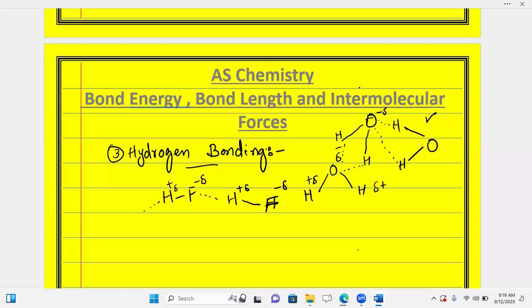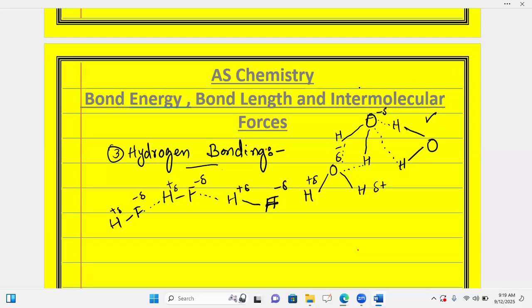As the notation of hydrogen bonding, I am taking fluorine again with the partial negative and hydrogen here with the partial positive. The bonds between atoms I am showing with a thick line, and the dotted line I am using here is the hydrogen bonding notation.